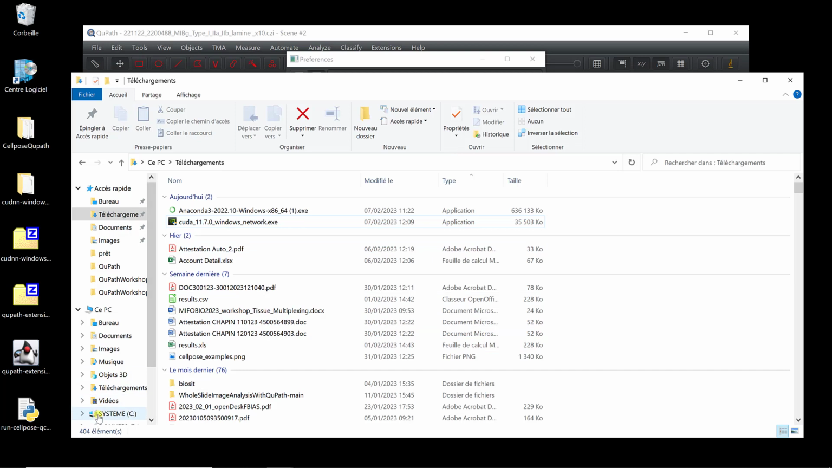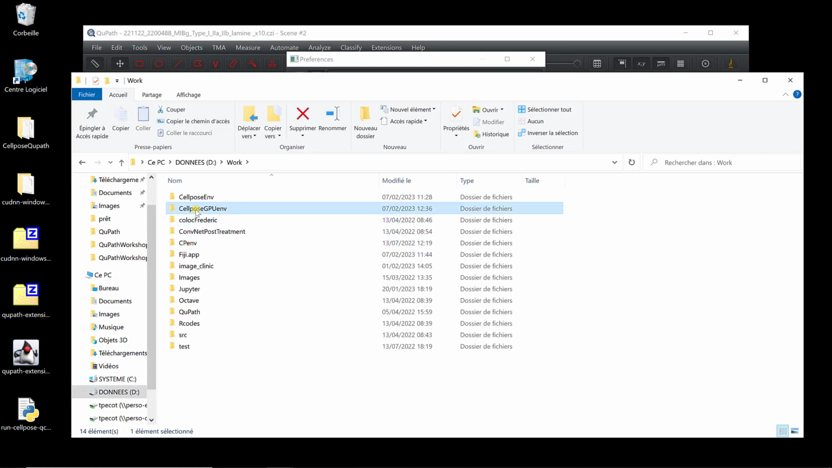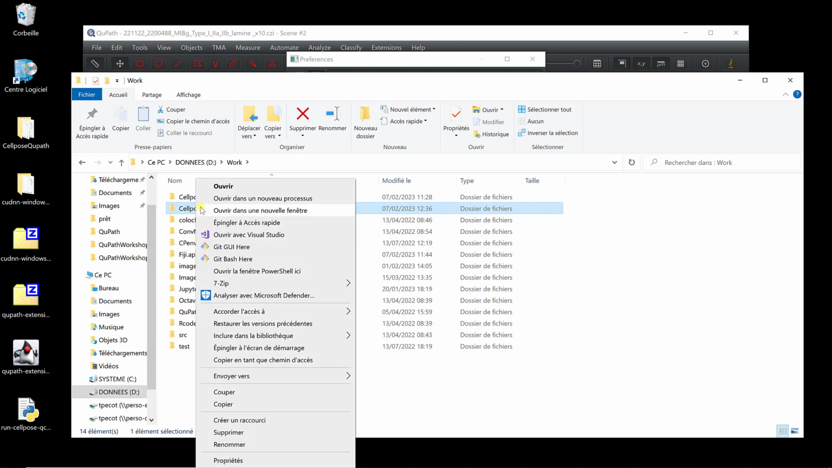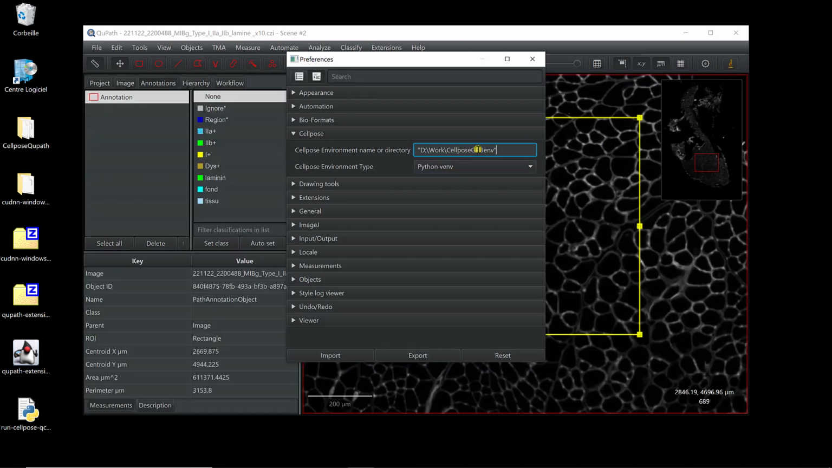If I go back here to my folder, it was in work and Cellpose GPU. I can do a copy as path with shift and right click, and I can paste it here. The only thing you need to do is to remove the quotes. Alright, now it's in the right folder.